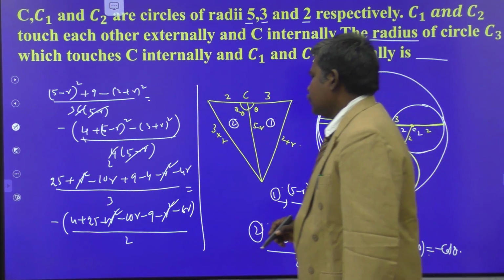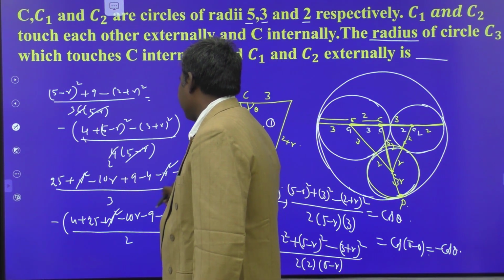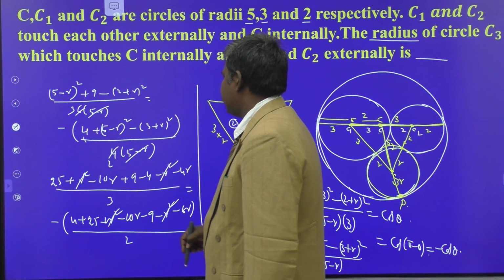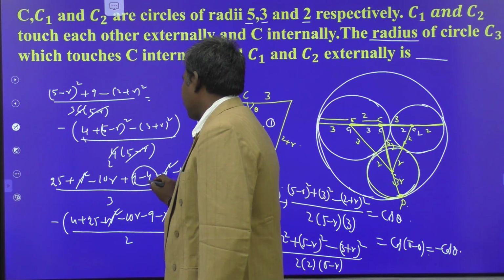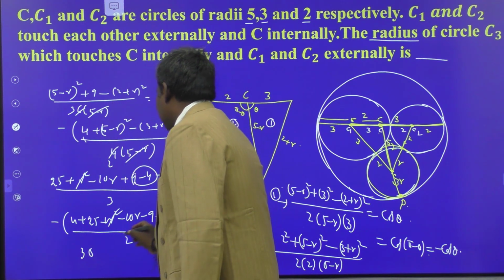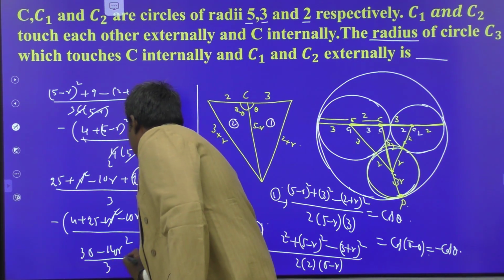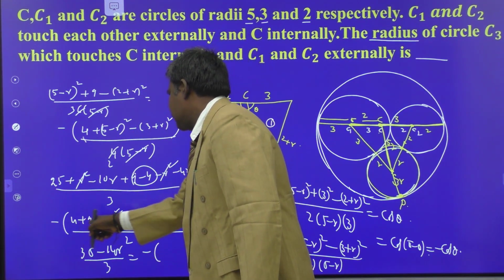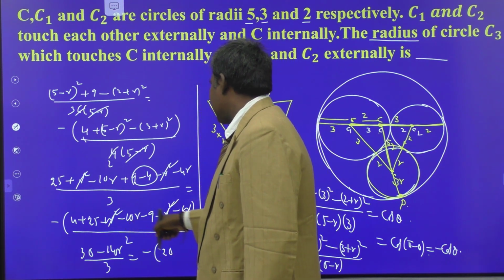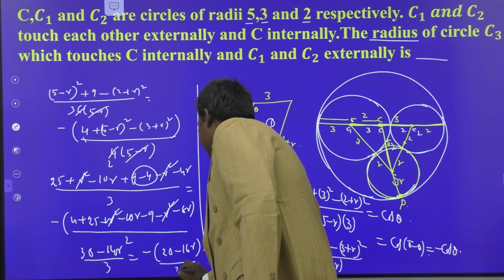Okay. So what do you have? Minus 10 minus 4, minus 14r. 25 plus 29 minus 4 is 30, so 30 minus 14r by 3 is equal to minus of, this is 29 minus 9, 20, and we have minus 10r minus 6r, minus 16r, whole divided by 2.